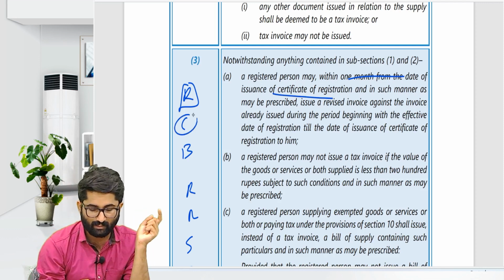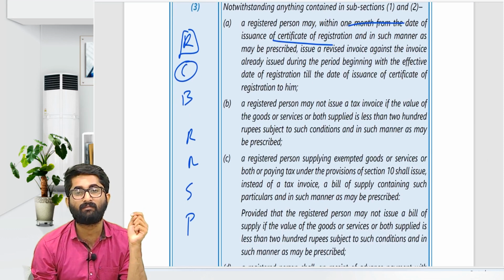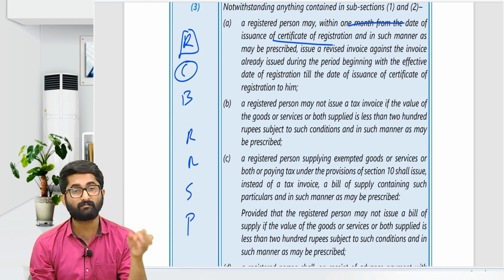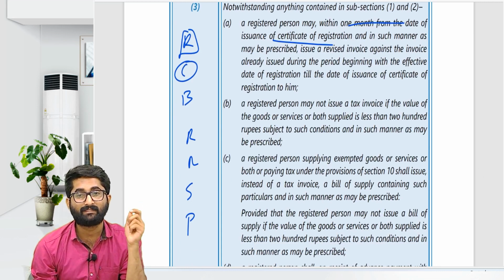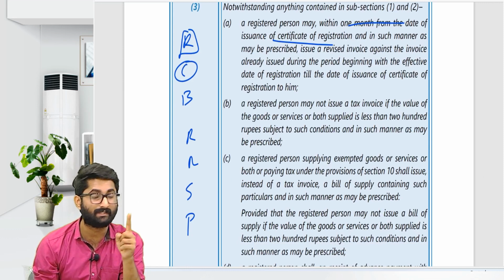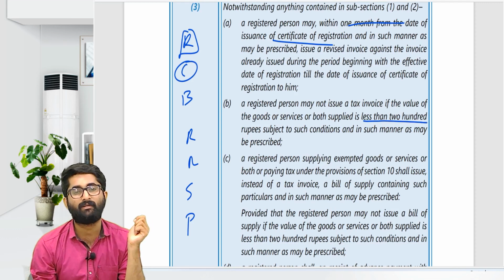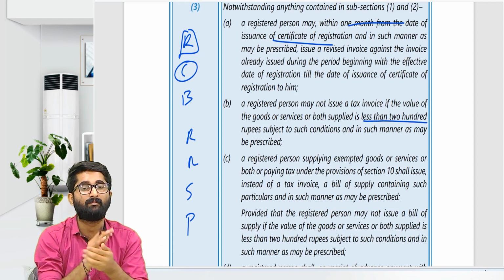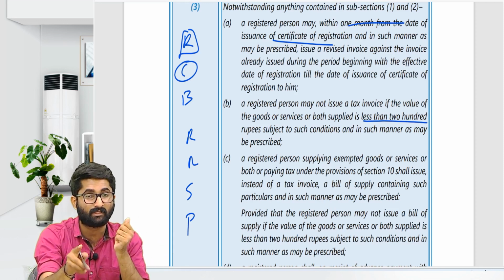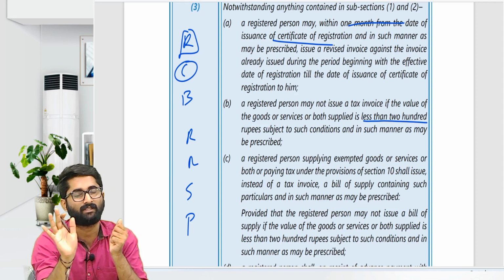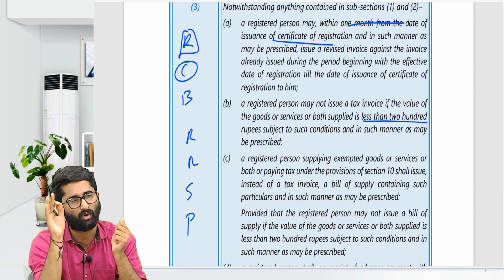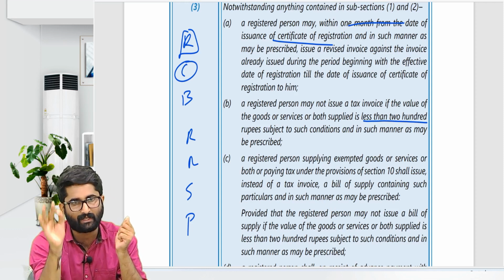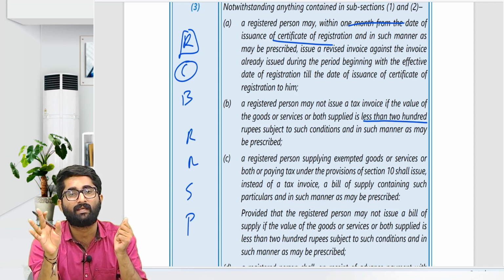Next one, C, consolidated tax invoice. When can you give the consolidated tax invoice? If the value of supply is less than 200 rupees, not less than or equal to, less than 200 rupees. In that case, you can give the consolidated tax invoice to the unregistered person. Remember, if you are giving it to the registered person, you cannot give the consolidated tax invoice. If you are giving to the registered person, always remember you have to give a separate tax invoice even if the value is less than 200.